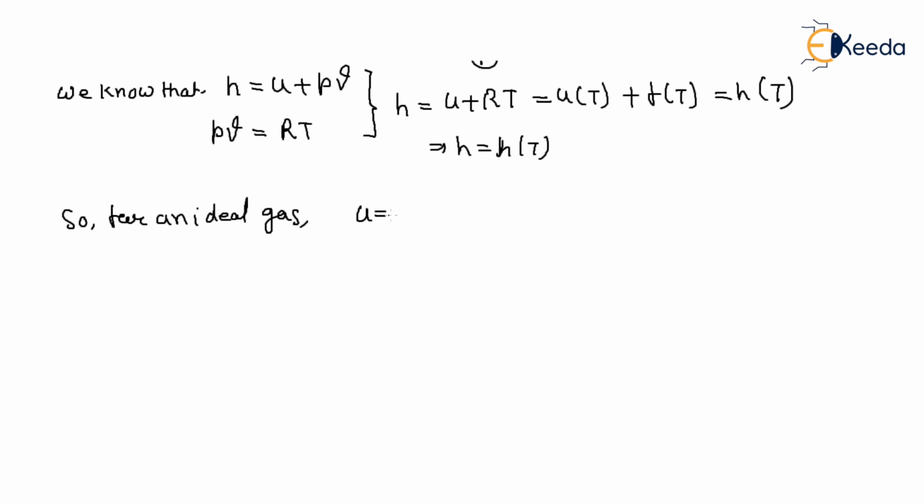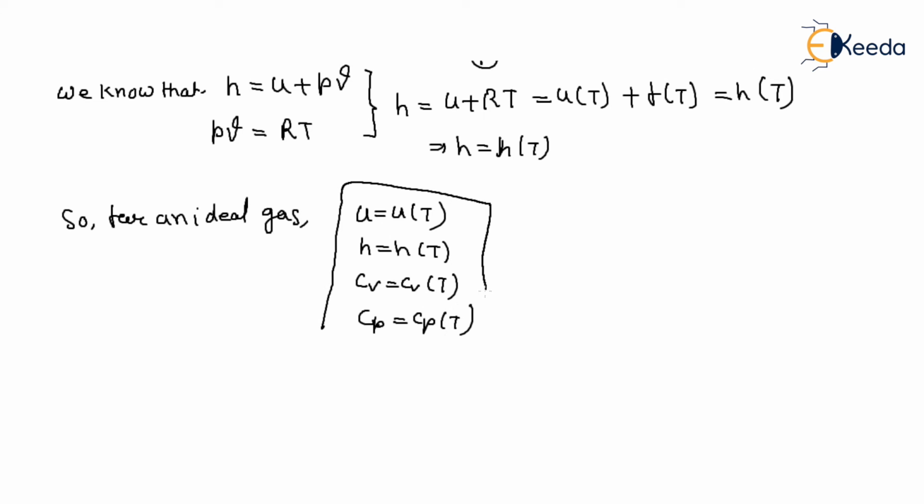So for an ideal gas, U, the internal energy, is a function of temperature, enthalpy is a function of temperature, Cv is a function of temperature, Cp is a function of temperature. These all are functions of temperature. So what is dU? dU is Cv(T) dT.